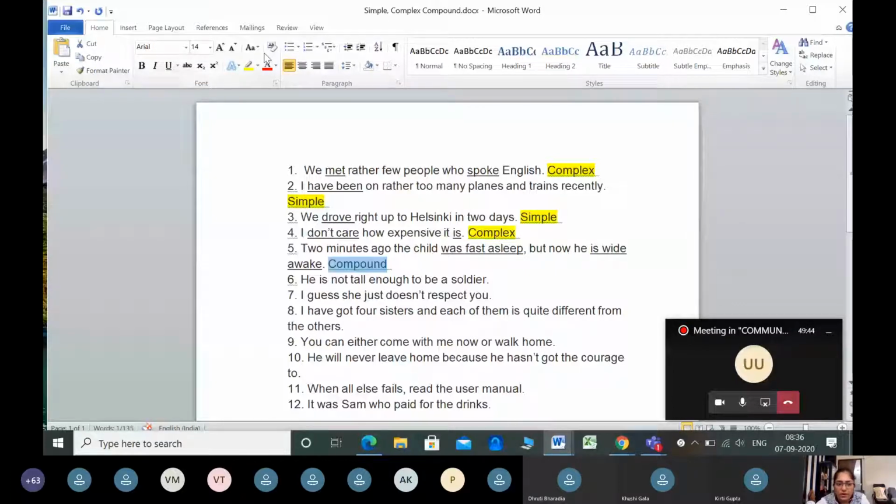Let us go to the sixth one. He is not tall enough to be a soldier. This is slightly tricky. Who is going to answer this? To be is what? Miss, to be is a verb. He is not tall is also a verb. Is not tall, yes. To be a soldier is a subordinate clause because it has a verb.